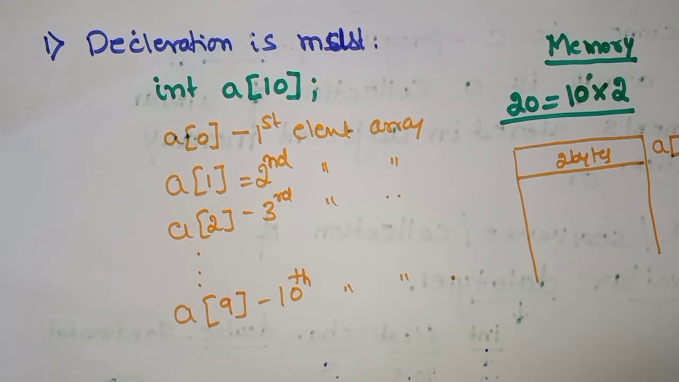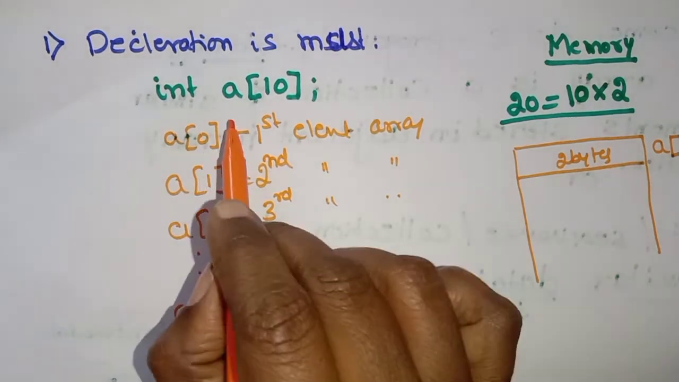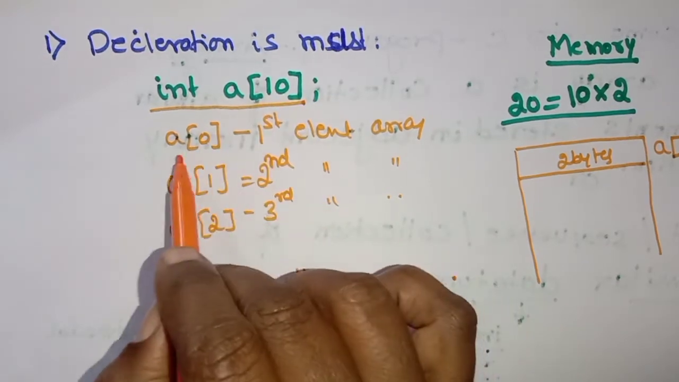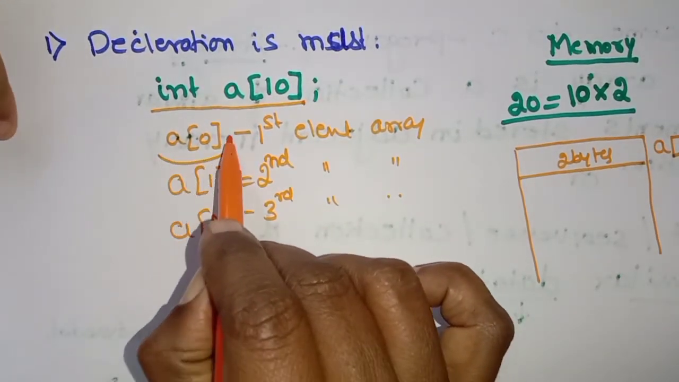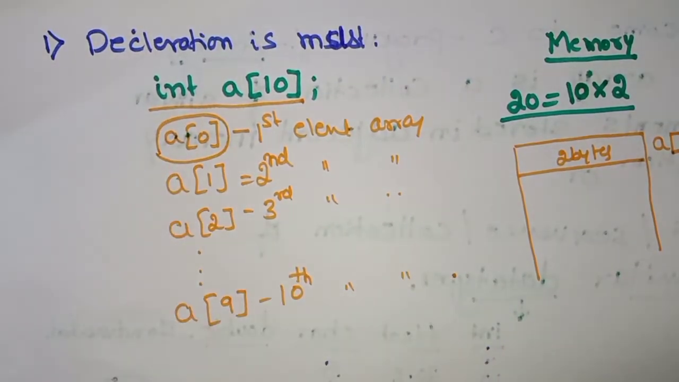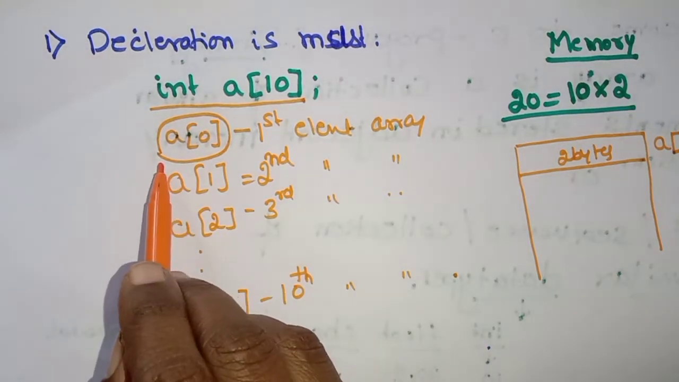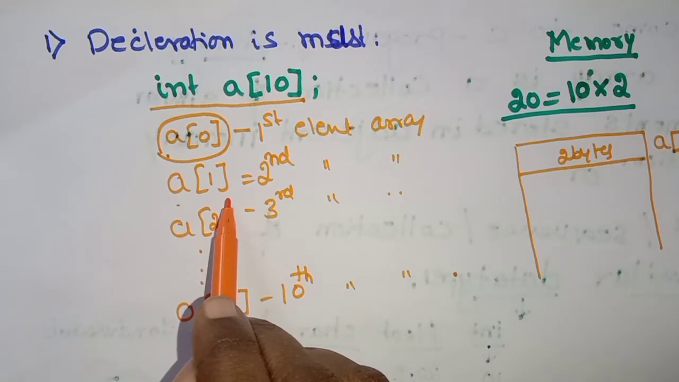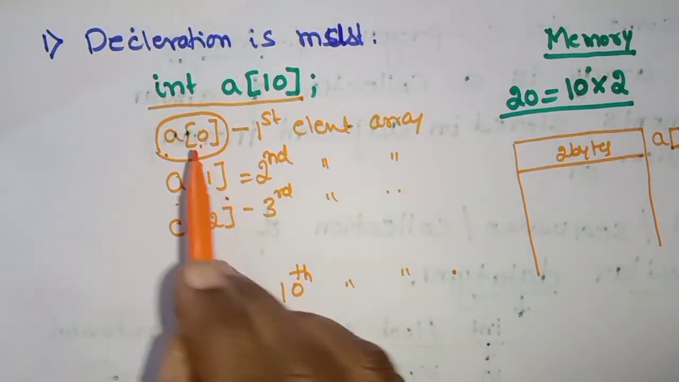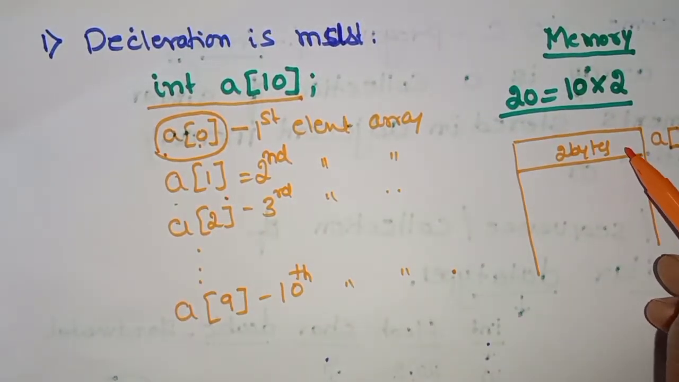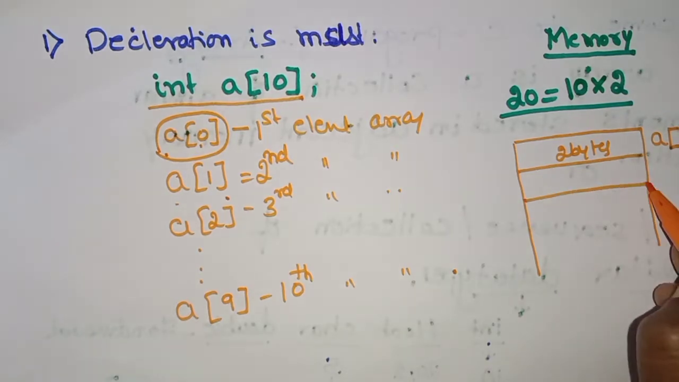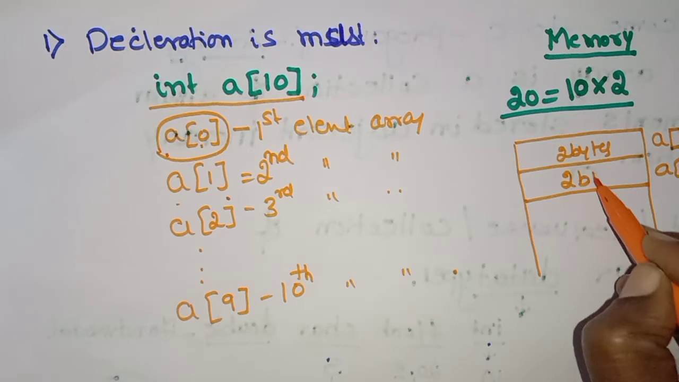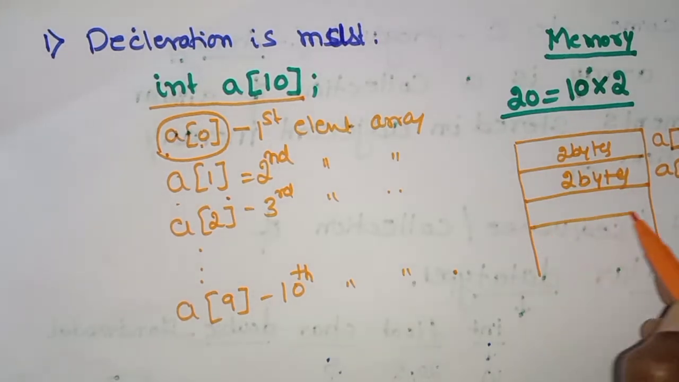Remember that we are saying it is going to hold 10 integer values. Remember that in C, it begins with a[0]. a[0] is your first element, a[1] is the second element. For a[0], 2 bytes are reserved, and for a[1], another 2 bytes of memory are reserved.